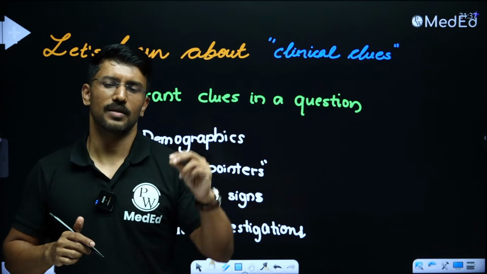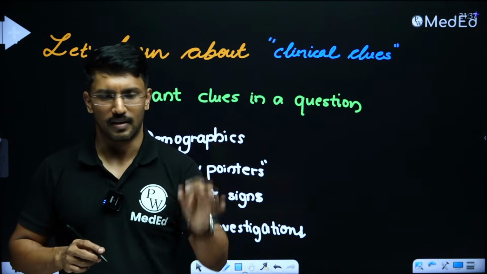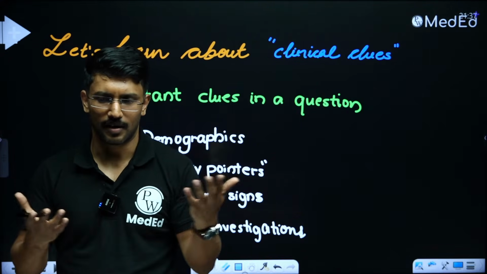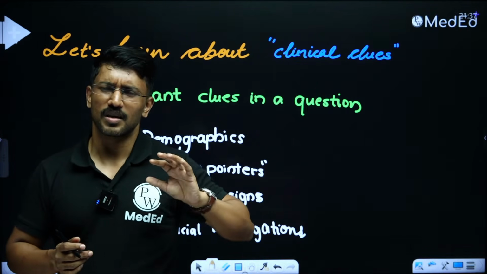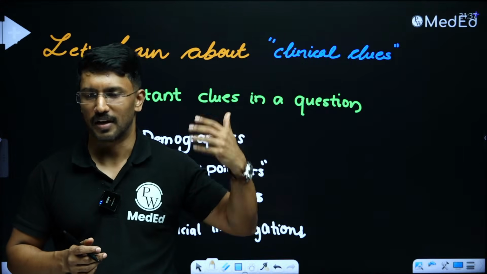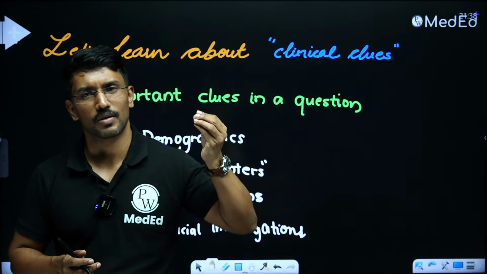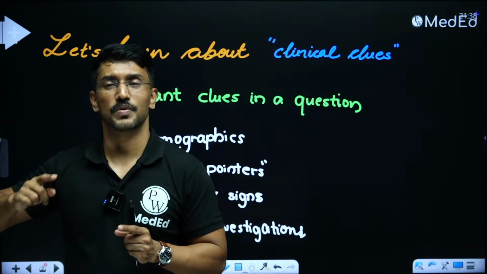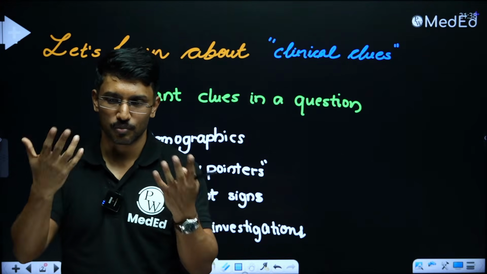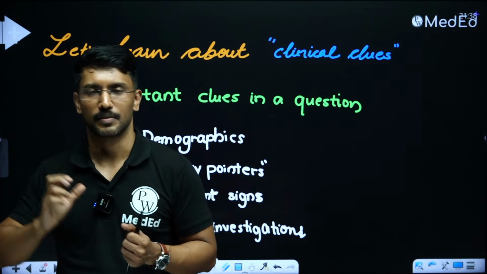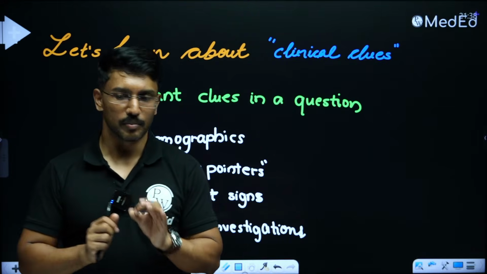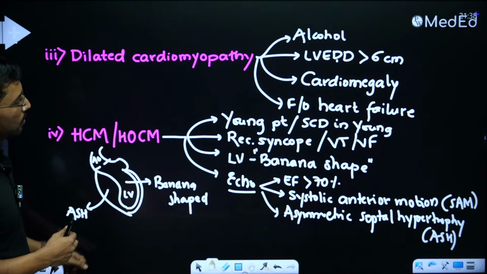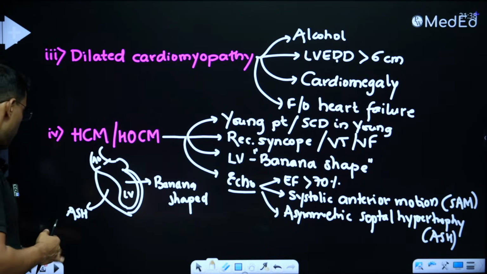Many of them are the clues for the diagnosis, right? If this statement appears, the examiner is talking about this disease only. Like as I gave you an example of worst headache of my lifetime. Whenever it appeared in the MCQ, it is talking about the subarachnoid hemorrhage. If the question says there is a malar rash which is photosensitive, worsens on exposure to light, it is talking about SLE, right? Similarly, whenever a question says banana shaped left ventricle, it is talking about the hypertrophic obstructive cardiomyopathy.